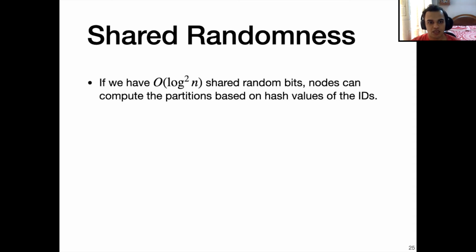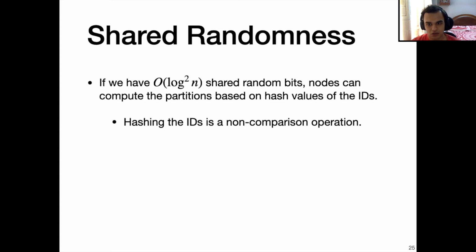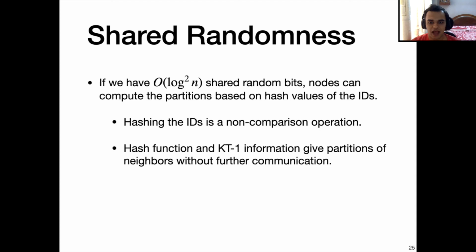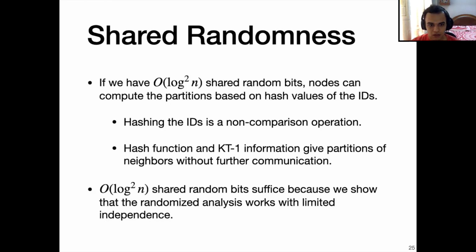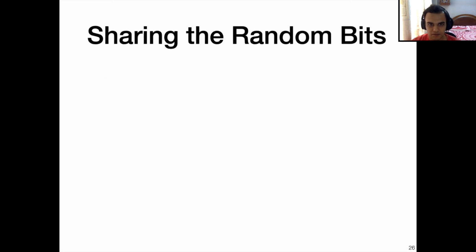What we show is that if we have O(log² n) shared random bits, the nodes can compute the partitions based on hash values of their IDs. Hashing the IDs is a non-comparison operation, and the hash function plus the KT1 information gives us the partitions of neighbors without any further communications. The O(log² n) random bits suffice because we show that the randomized analysis works with limited independence.